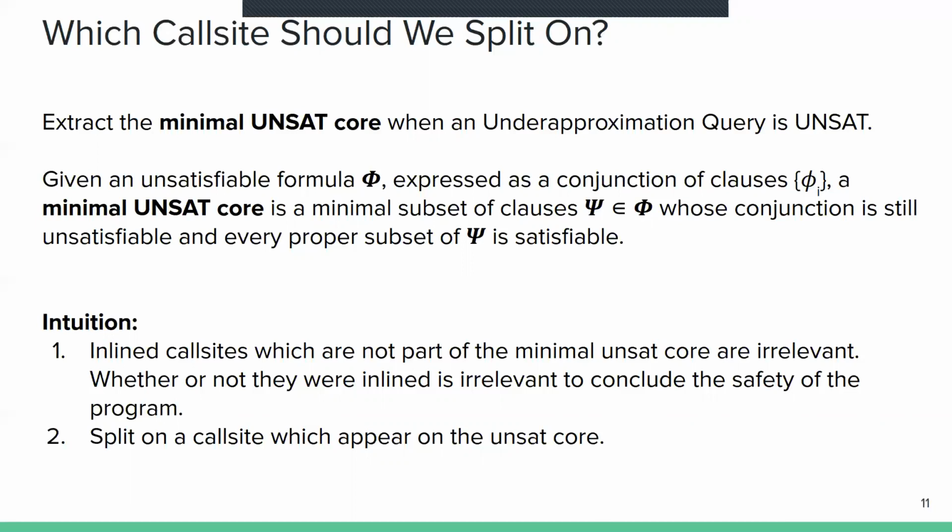But if this is found to be unsatisfiable, then we extract a minimal unsat core. Given an unsatisfiable formula phi expressed as a conjunction of clauses phi1, phi2 up to phi-n, a minimal unsat core is a minimal subset of clauses psi belonging to phi whose conjunction is still unsatisfiable, and every proper subset of psi is satisfiable. Now consider the fact that the inlined call sites which were not part of the minimal unsat core are irrelevant, because whether or not they have been inlined is irrelevant to conclude the safety of the program so far. So we constrain ourselves to split on only those call sites which appear in the unsat core.